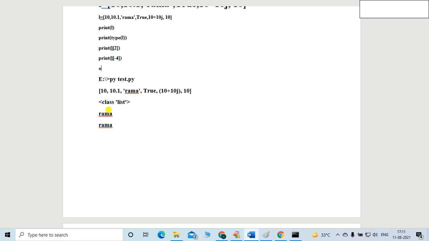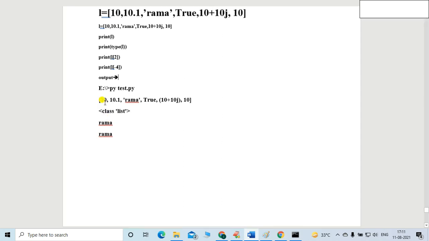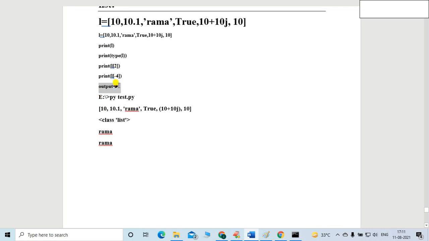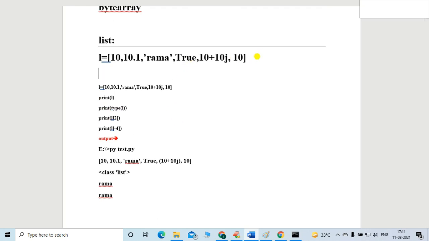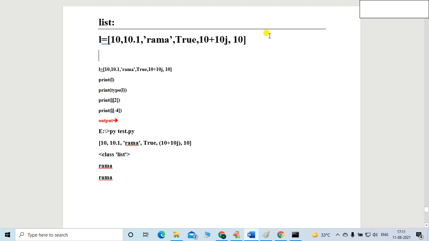So everyone understands the definition of the list. This is the output. I can use another color. I think it is very clear, but let me write the definition of the list so that things will be very clear.